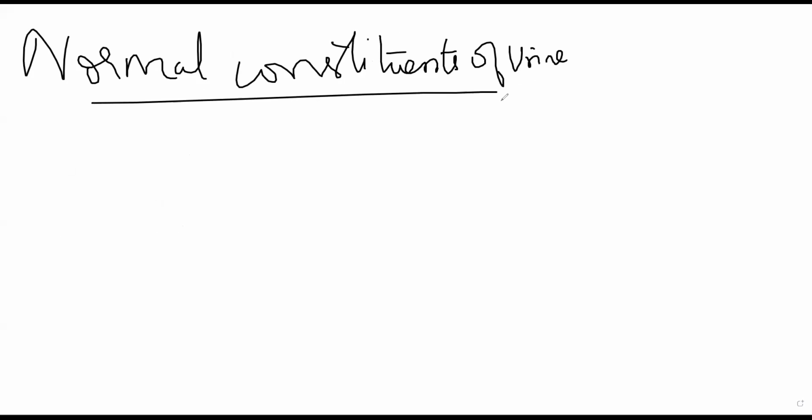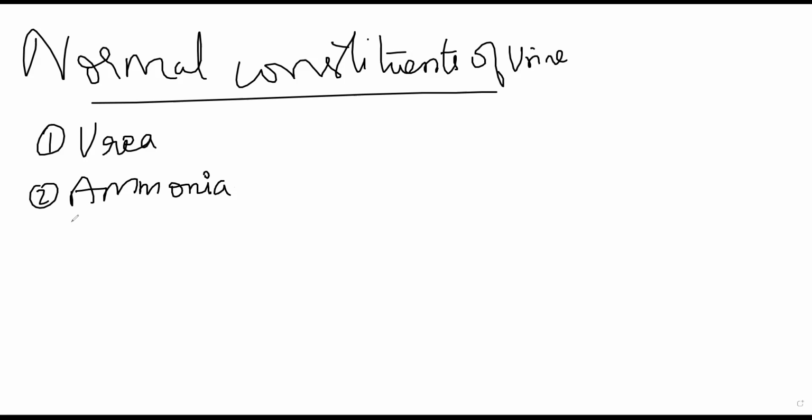Normally, the constituents that you do find in your urine, तो यूरिन में क्या क्या रहना है असल normally. So major constituents will be albumin, sorry, albumin बोल रहा, albumin is abnormal, urea, ammonia, nitrogenous compounds in general.